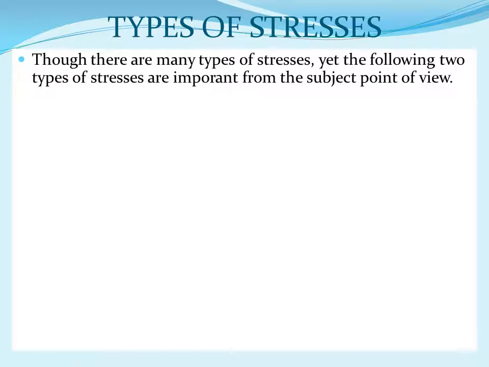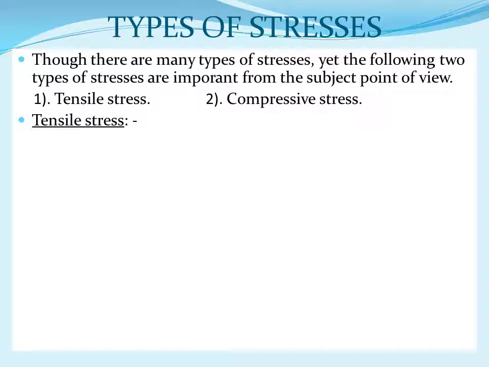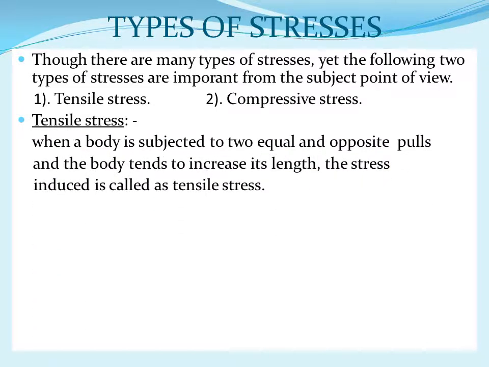Types of stresses. Though there are many types of stresses, the following two types are important from the subject point of view. First one is the tensile stress and second one is the compressive stress. Tensile stress: when a body is subjected to two equal and opposite pulls and the body tends to increase its length, the stress induced is called tensile stress.